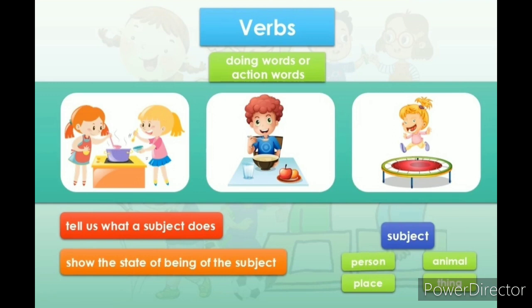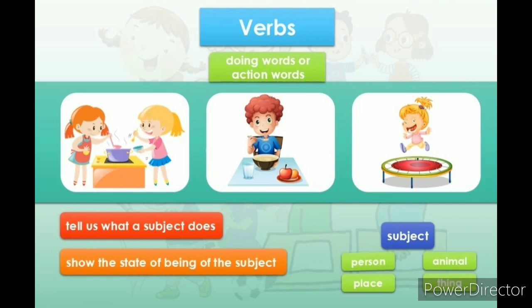So let us first revise these. Verbs are doing words or action words that tell us what a subject does.